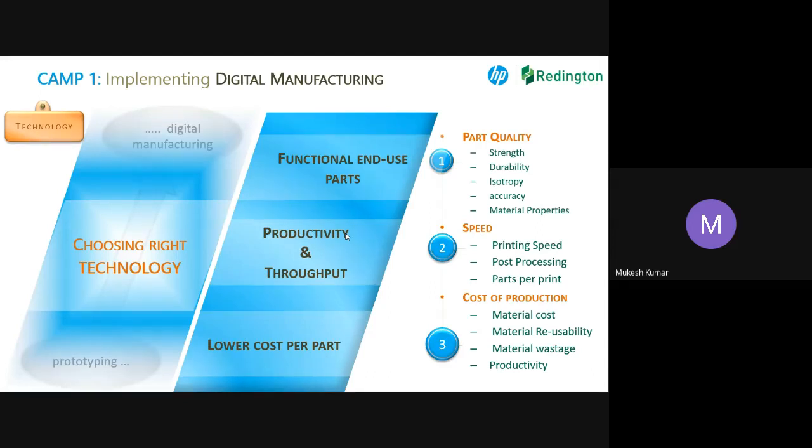When we talk about productivity, it is the overall number of parts you are taking out vis-a-vis your cost, how much you are spending on it. These are the factors we have to keep in mind while choosing our technology. I'm not saying it is technology A, B, or C. It is a general concept. If somebody is looking for implementing digital manufacturing, he has to have a technology which is able to address these three factors.